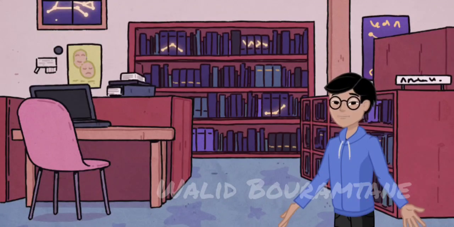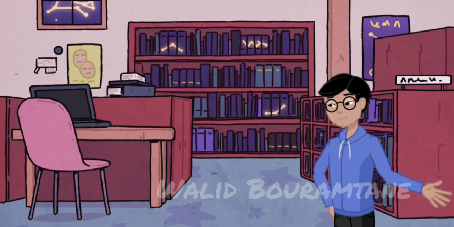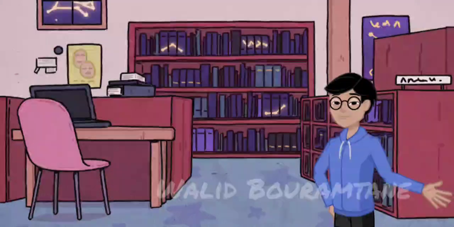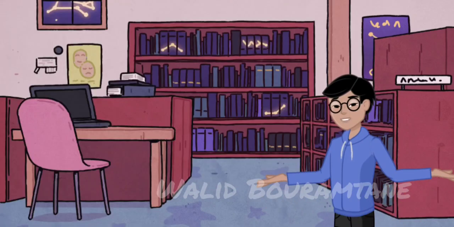Inheritance. C# allows classes to inherit properties and methods from other classes. The Dog class inherits the eat method from the Animal class and adds its own method, bark. Properties and indexers. Properties in C# provide a flexible mechanism to read, write, or compute the values of private fields. Here, Radius is a property with a getter and setter, and Area is a read-only property.